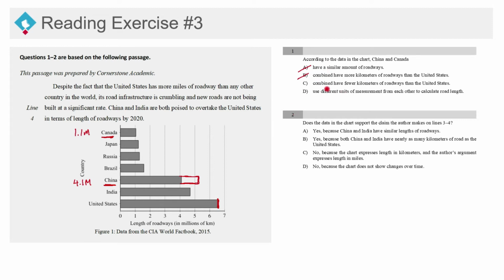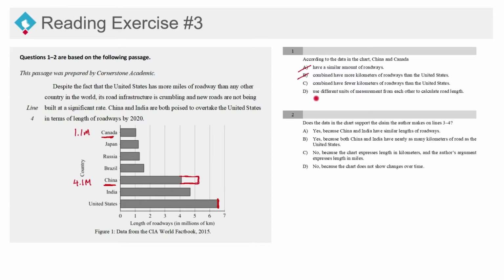So that's incorrect. Do they combined have fewer kilometers of roadways than the United States? Yes, that's correct. If you combine China and Canada, they combined have much less than the United States. The United States has about 6.5, 6.6, and collectively these two will have maybe, optimistically speaking, 5.3 if we're being generous. So in this instance, they do have fewer kilometers of roadways, but let's check our final one to make sure that we're not skipping anything.